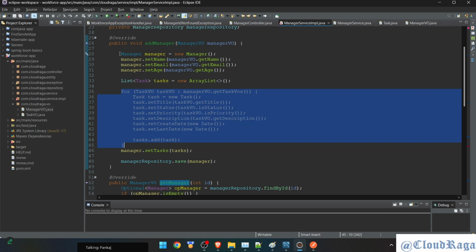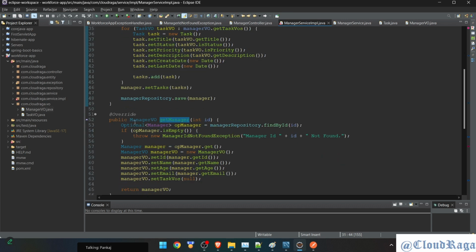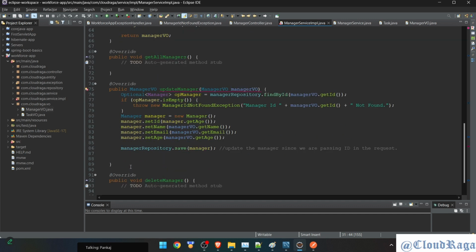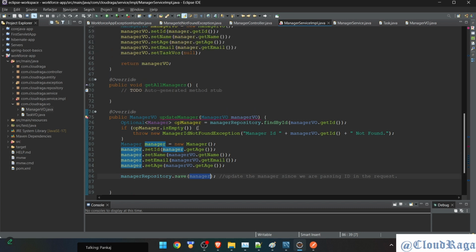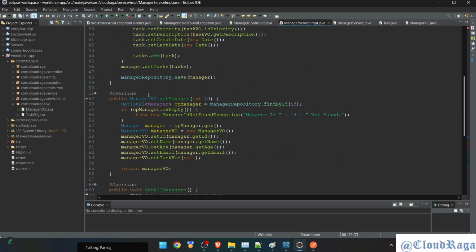For manager, I'll update from here. So I'm not passing anything related to task in update. Just manager detail, and that will get saved. That's it. Okay. We will see whether that impacts our database or not, and how it will impact. So right now, this is my first approach. Since I'm learning, this is the first approach.